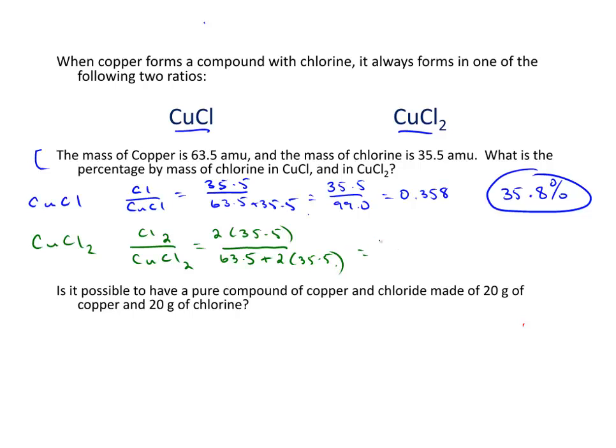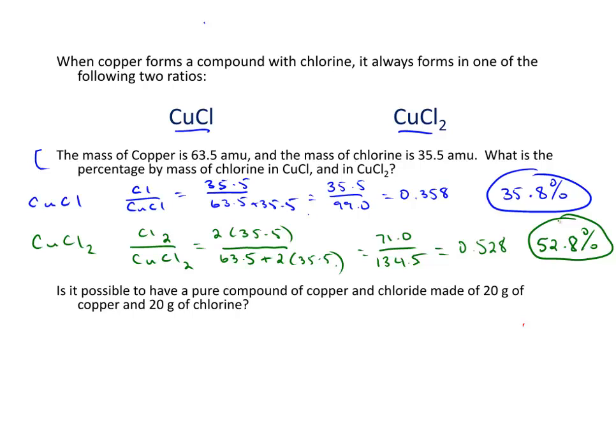That comes out to 71.0 over 134.5 atomic mass units, which is equal to 0.528, or 52.8%.